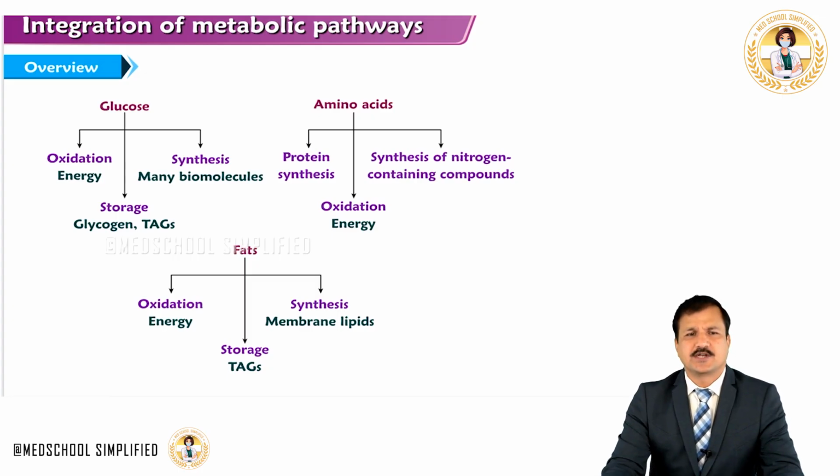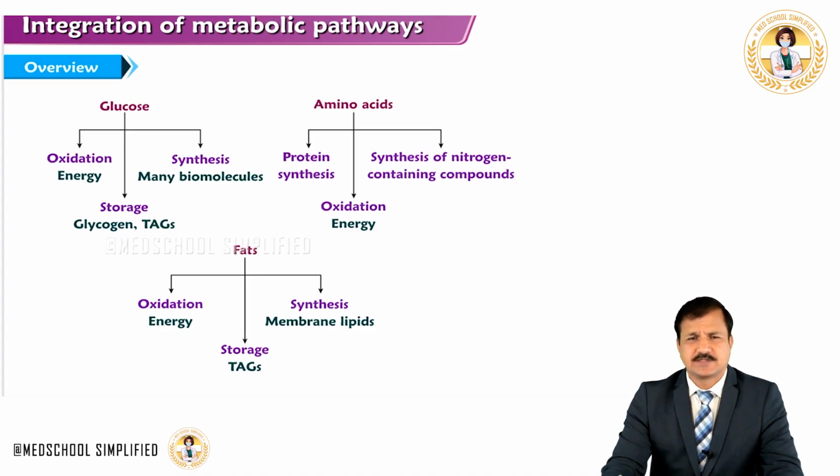Glucose undergoes oxidation for energy. Glucose will undergo synthetic pathways where it can be converted into certain biomolecules which are essential for some of the biological functions of the cell, and also excess glucose is diverted into glycogen formation and triacylglycerol synthesis.